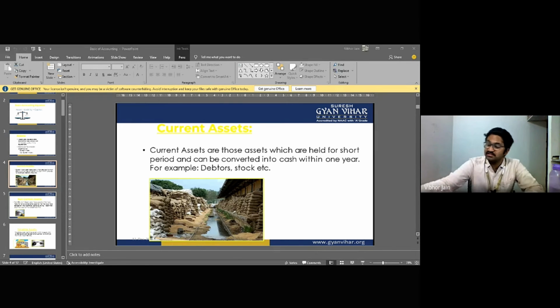If you talk about purchase, it's very important to understand. People make so many mistakes in this. It's a very simple topic. The term purchase is only used for goods. I'll repeat myself once again: purchase is only used for goods. What if I'm purchasing a laptop? Is that equivalent to purchase? No. It will not be denoted by purchase in the books, it will be denoted by laptop purchase. Are you getting what I'm trying to say?